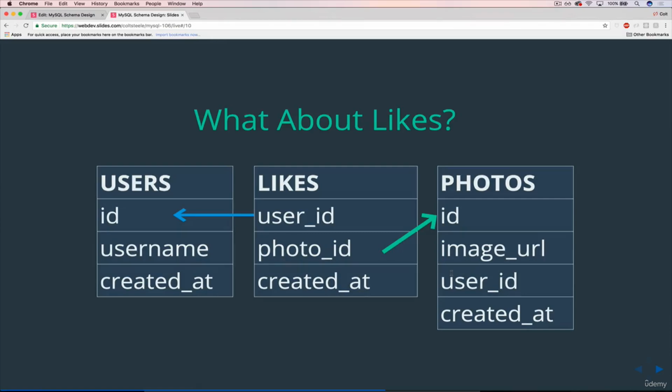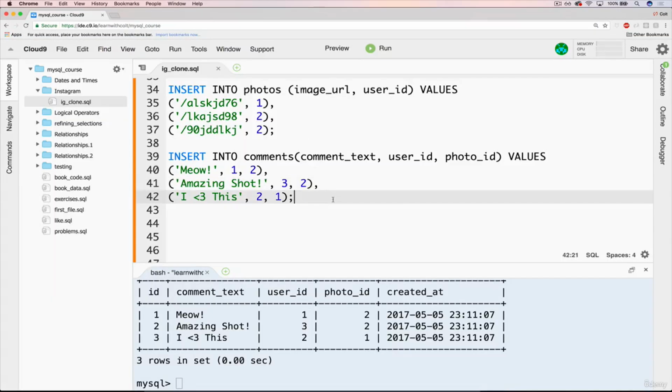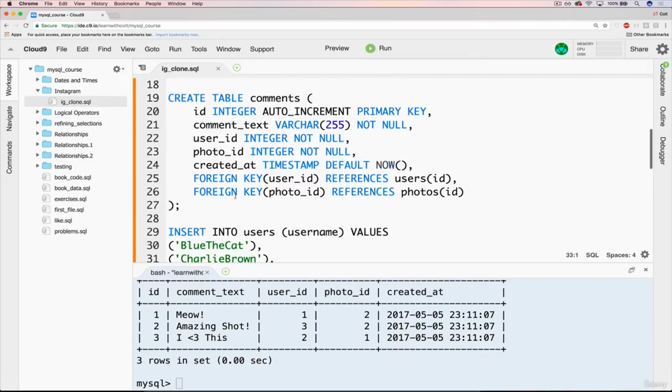And every time a photo is liked by a different user, we get a new like, just like this with the user ID and photo ID. So we'll start by coding this. You might have noticed that I didn't add an ID to likes. I'll explain why in just a second. But let's start by creating our table.